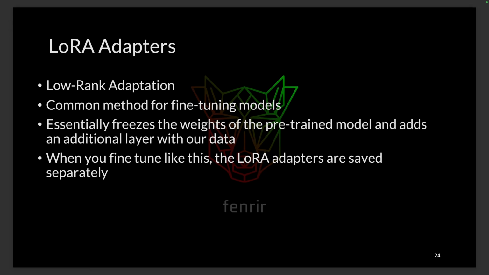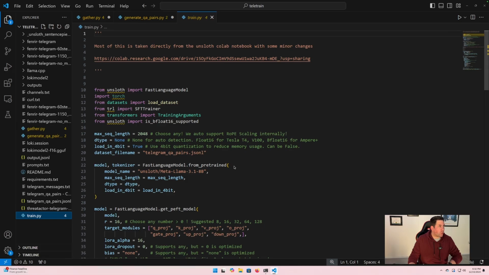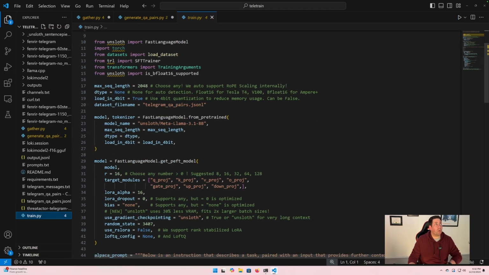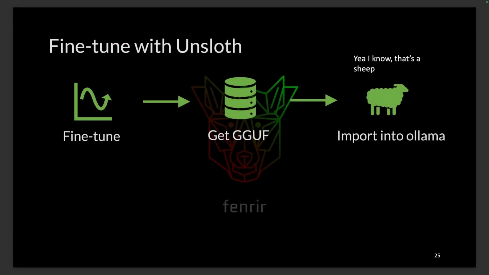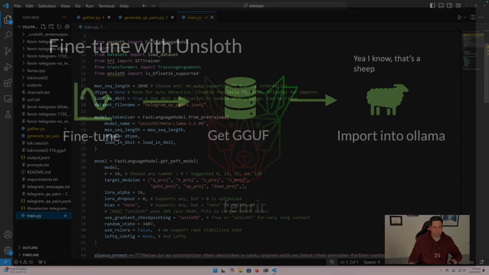So if we go back and look at our train.py, you can see this is what we're doing here. And if we look at the process with Unsloth, we want to fine tune. I mentioned earlier, there are different ways that models are saved. One of those is a GGUF. That's what we want because we want to be able to take that GGUF and use it in Ollama. So in our process for fine tuning with Unsloth, we fine tune, we get our GGUF, and then we import it into Ollama.